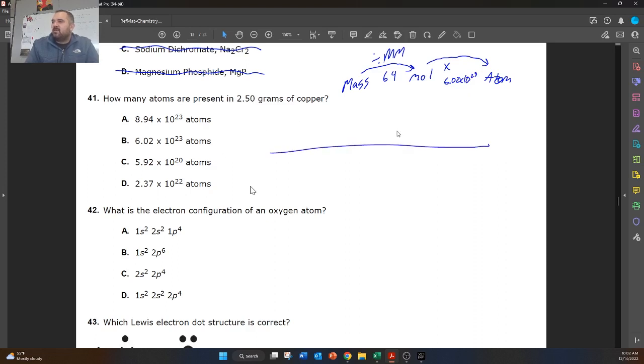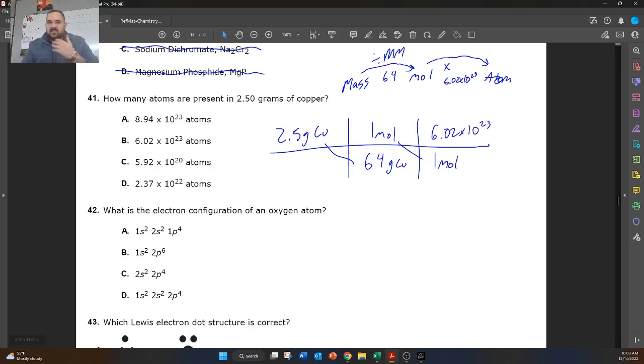So I'm going to solve it the same way we did before, just to be helpful. So we're going to put our given information here, 2.5 grams of Cu, and the molar mass of Cu goes down here. So 64 grams of Cu, that's going to be for 1 mole of Cu. And then over here, we're going to put 1 mole, and then up here 6.02 times 10 to the power of 23. So then we just plug this into the calculator.